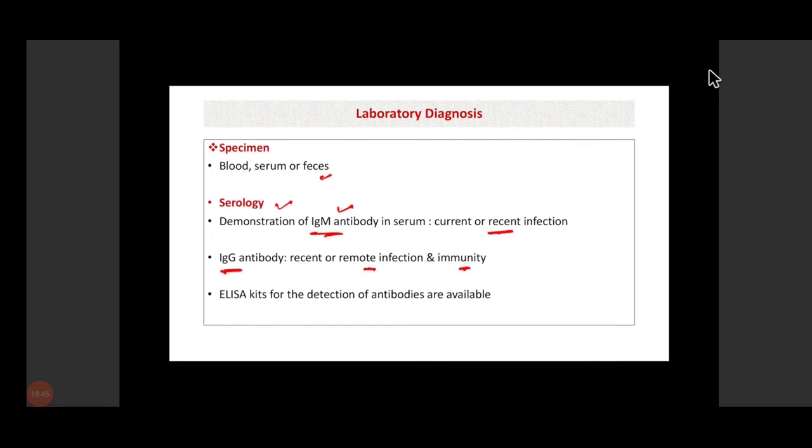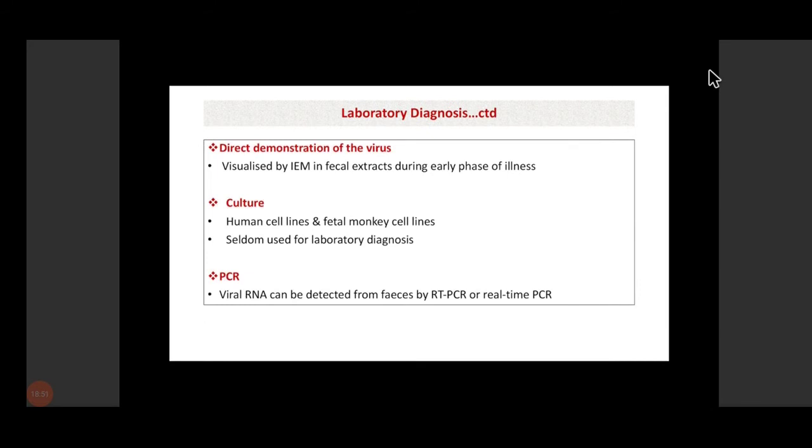Now there are different modalities. ELISA kits are generally available commercially for the detection of these antibodies. Direct demonstration of virus can be done, as I told you, in fecal extract by electron microscopy, but electron microscopy is not available everywhere. So practical utility is not there, but we can detect these virus particles through electron microscopy also.